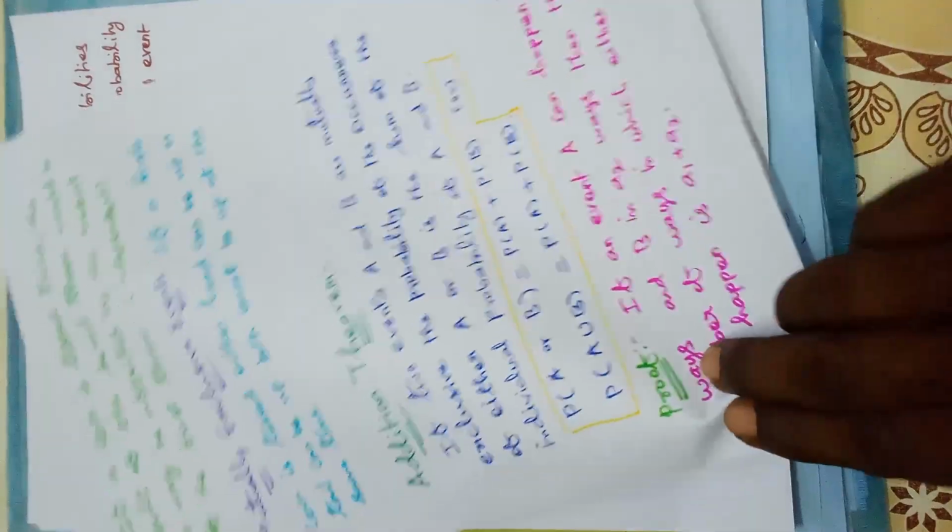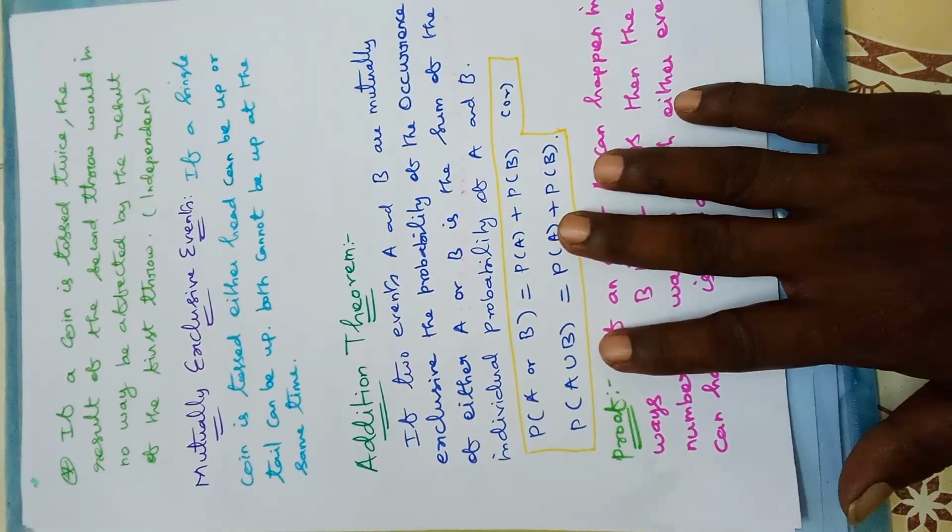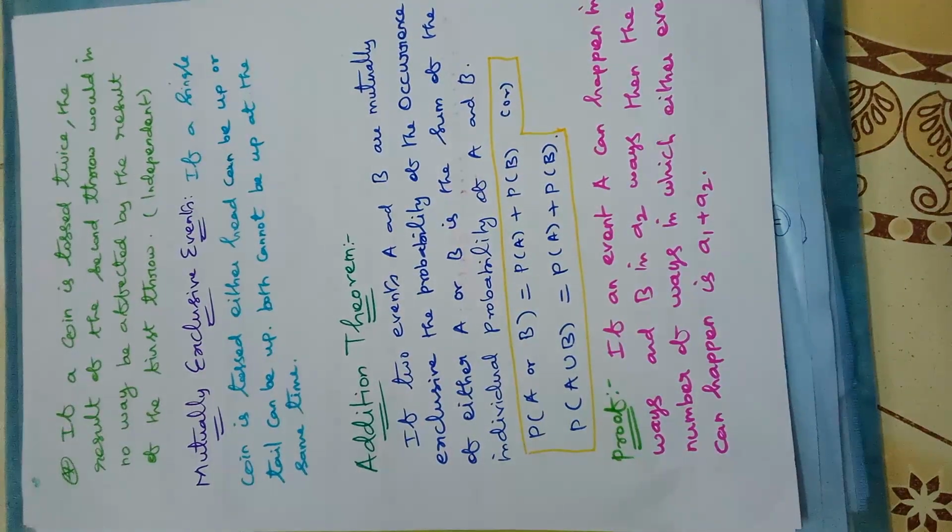And the next one we move to: if a coin is tossed twice, the result of the second throw would in no way be affected by the result of the first throw. This is called independent. So go back to the definition of independent and dependent. If it is not affected, it is independent. If it is affected, it is dependent, isn't it?